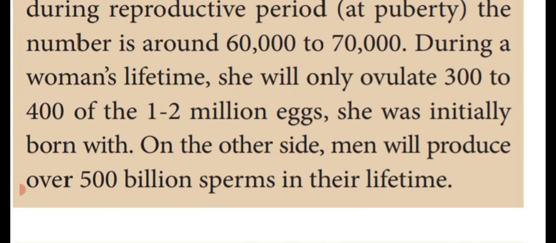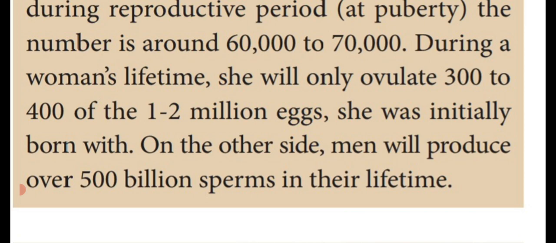And also during the woman's lifetime, she will ovulate 300 to 400 times. Ovulation means formation of egg or ova. It will take place 300 to 400 times, and she also produces 1 to 2 million eggs, which she was initially born with.